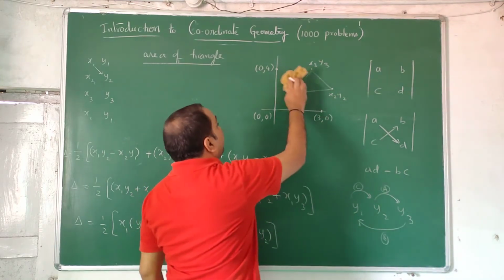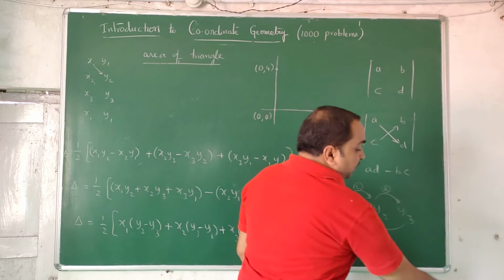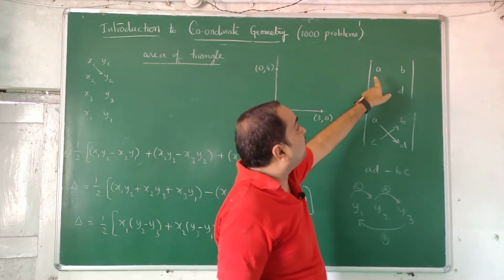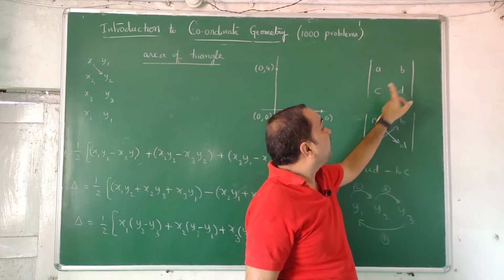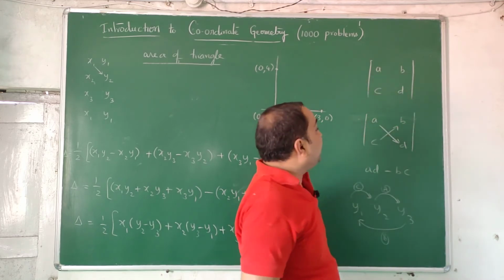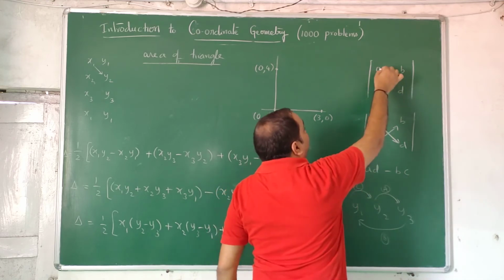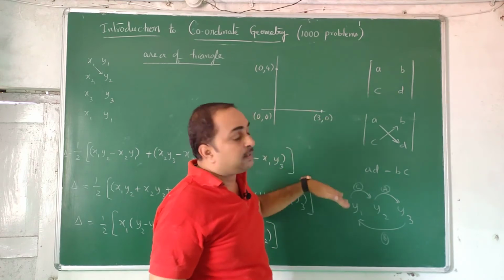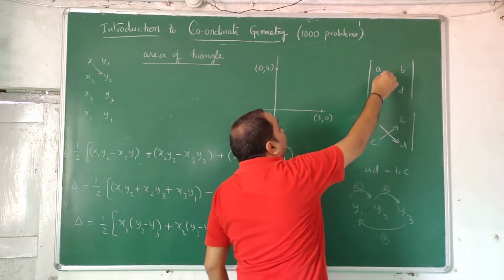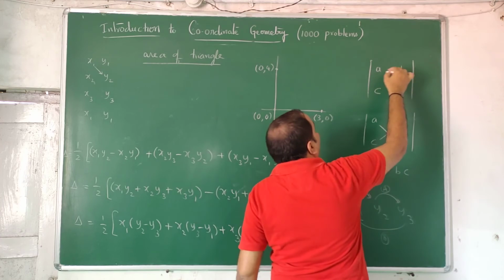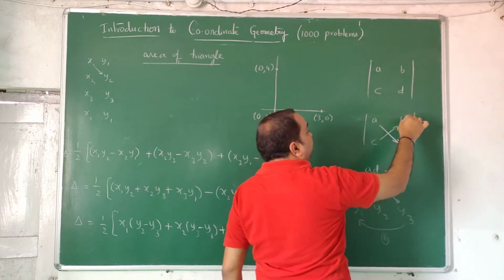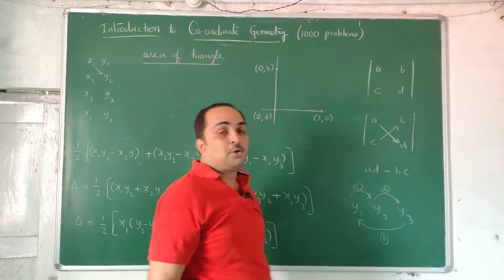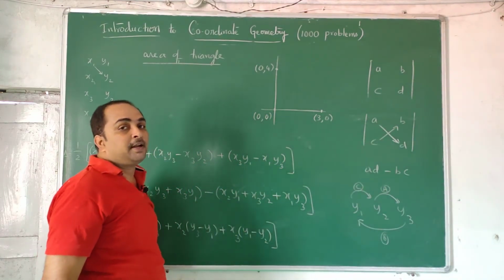So how to find area? First we'll go with an algorithmic procedure. In future you are going to learn this kind of thing in matrices. You write AB in one row, CD in the other row. There is the AD minus BC technique. Suppose you are multiplying like this, in determinant methods they will teach you. We will find the original procedure first. When you are coming down you call it plus, when you are going up it is minus. AD minus BC. Whatever may be the number, if it is a positive integer take it positive, and if it is negative take it negative.